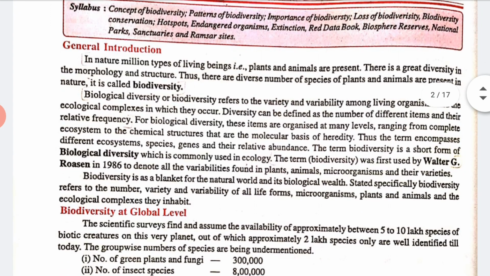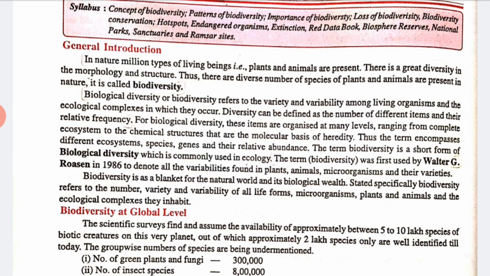So, I want to tell you that the term biodiversity was first used by the scientist Walter G. Rosen in the year 1986, to denote all the varieties found in plants, animals, microorganisms, and their varieties. Okay, so biodiversity is a blanket for the natural world and its biological wealth.